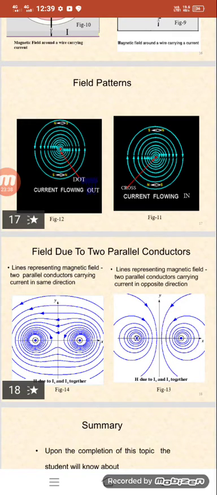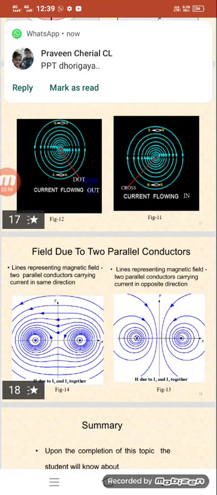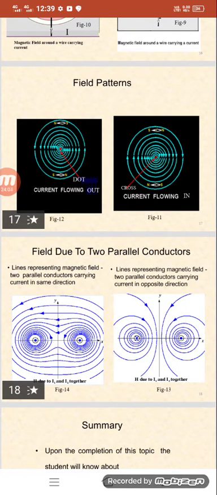Now, field due to two parallel current conductors. Suppose we have lines representing the magnetic field of two parallel current carrying conductors. If the conductors are carrying current in opposite directions, there is a force of repulsion between them. When the two conductors are carrying current in the same direction, there is a force of attraction between them.